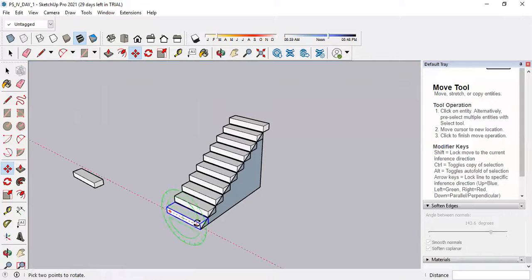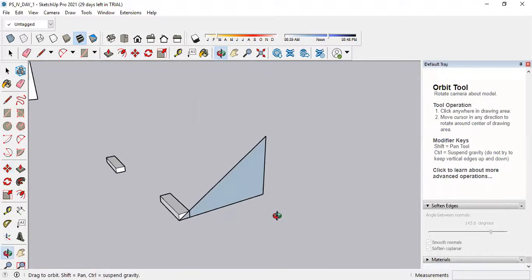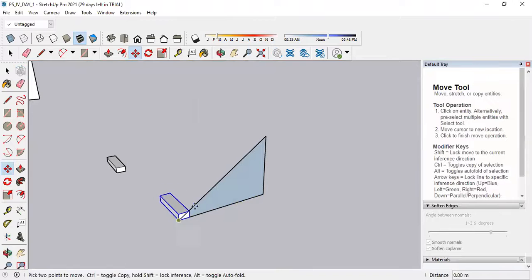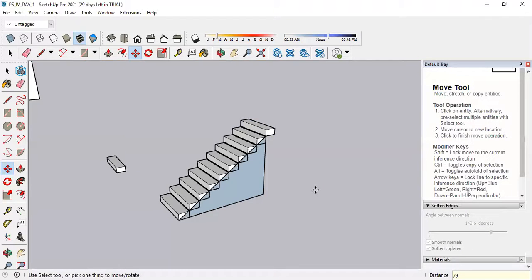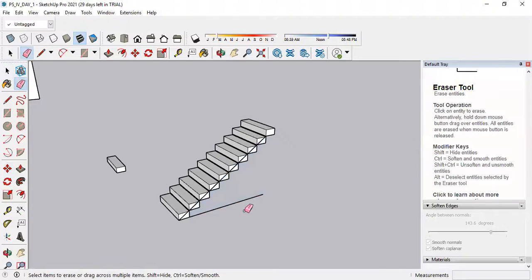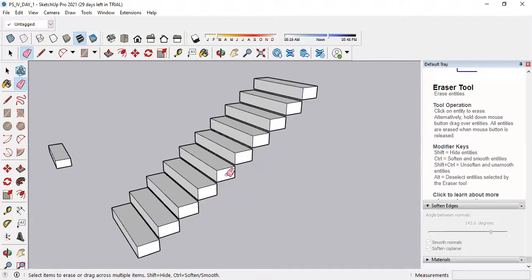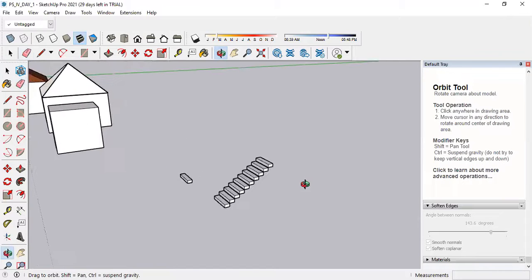Just copy this step, place it at the end. The steps in between will get filled by this command \9. Enter. I will show you again. Select this point, make a copy of it, place it over here, then simply press \9. Enter. So our steps are ready. Remove these unwanted lines. Now done. Steps are ready.